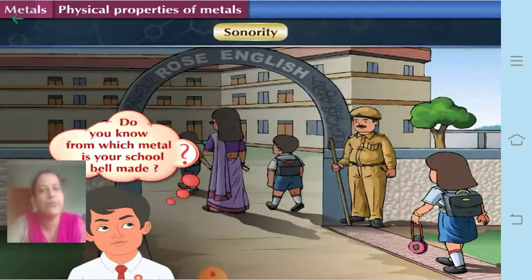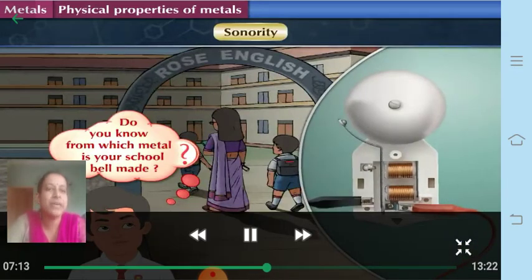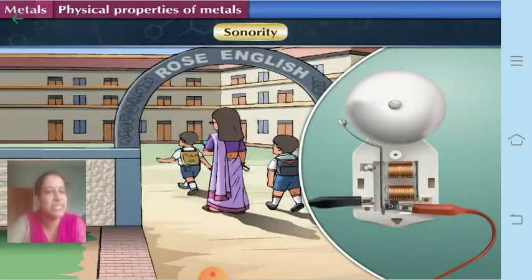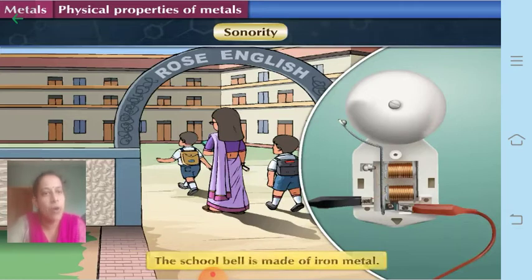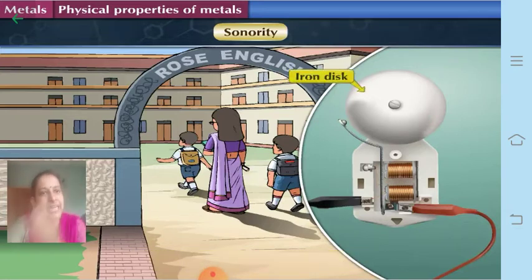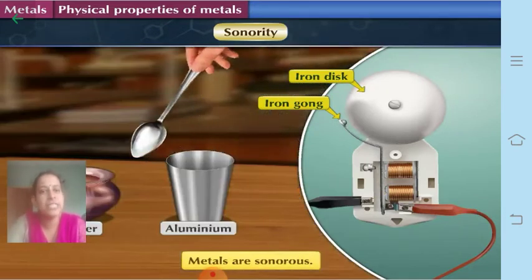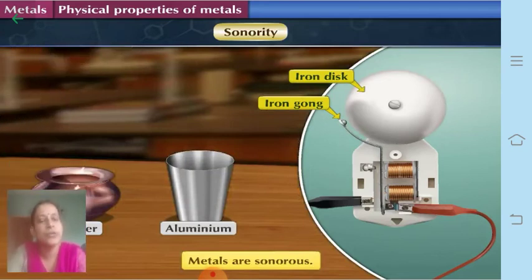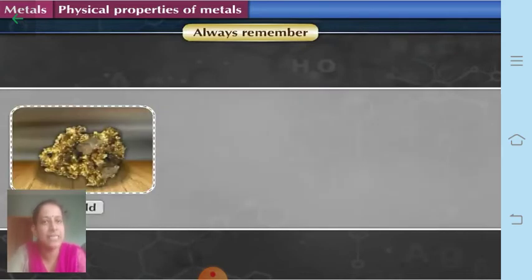So do you know from which metal your school bell is made? Yes. It's nothing but the metal called iron. It consists of the iron disc above, and there is an iron gong also. So that it will be striking on the iron disc, and that ringing sound comes here. Fine. So metals are sonorous. That means when you strike them with the help of a spoon, you will get to hear the sound, sonorous.